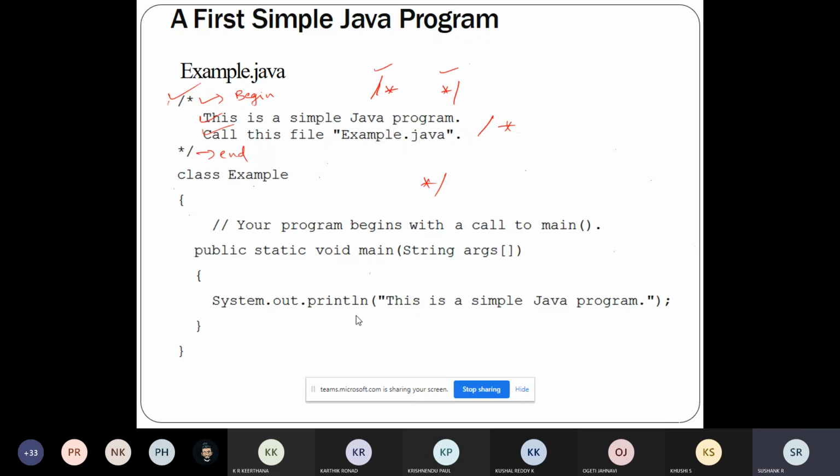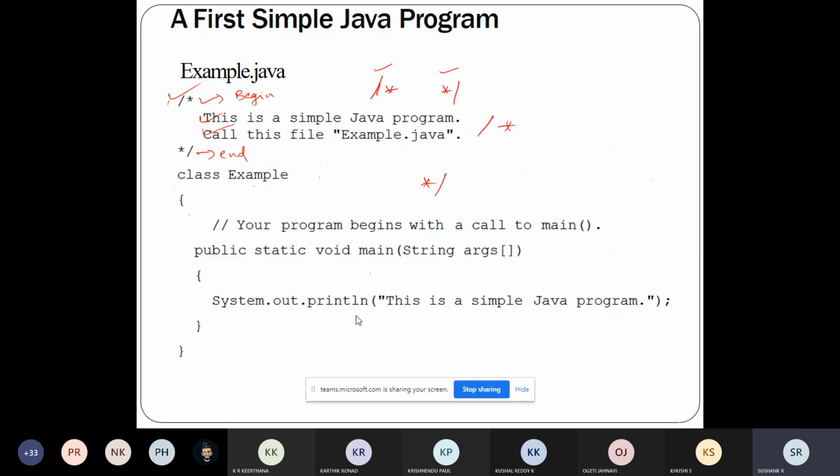A comment is mainly used for documentation purposes. It is ignored by the compiler. It will improve the readability of the program. It can contain details of the person who has written the code, the company or department to which he belongs, and the objective of this program. These are some of the points related to comments.